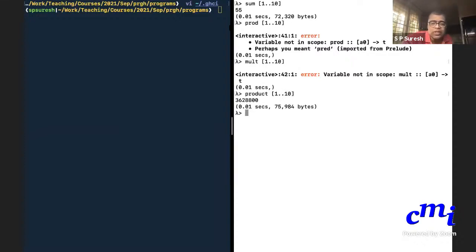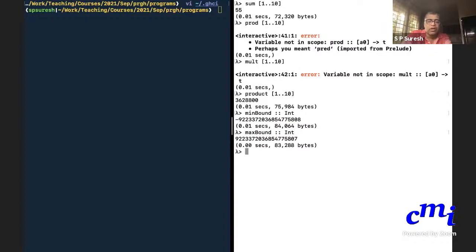Okay. So you see that this is a large number, and I wanted to know what the minimum bound was. Min bound. Yes. So this is the minimum integer that you can have. Minimum element of type int that you can have. Max bound is this. And let us check what is max bound. 2 to the power 64 minus 1?